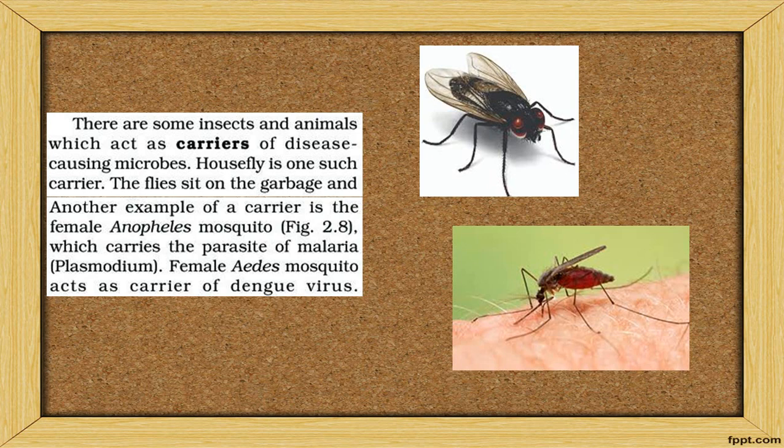Another one is called the Anopheles mosquito. It will give malaria. If that insect bites and takes the blood of one person, which consists of the parasite plasmodium, it will inject that blood into a person who does not have the disease. By this, another person will get the disease. So you have to be careful of these organisms.